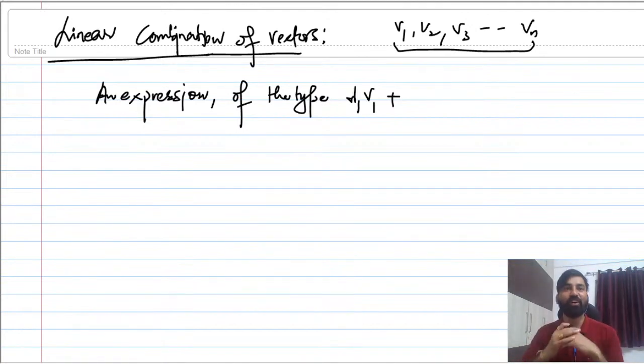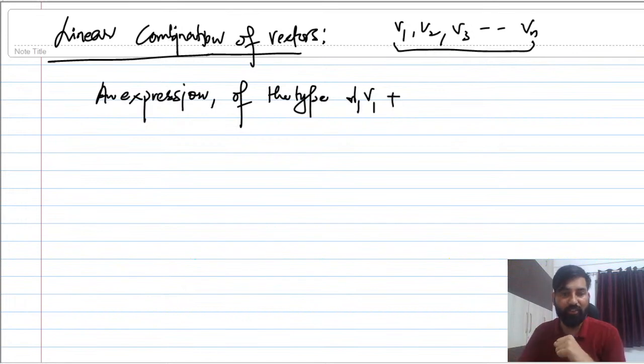See, if I give you hundreds of vectors, and I ask you, can you write them in linear combination of all those vectors? You should be able to write, right? And what is the systematic way of writing them in linear combination? I'm going to discuss that.